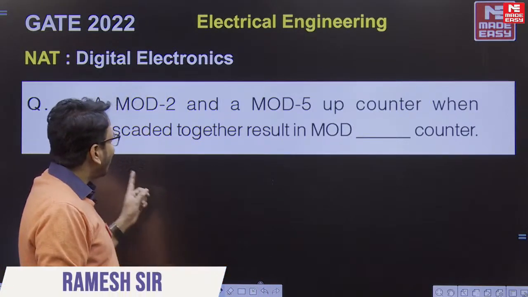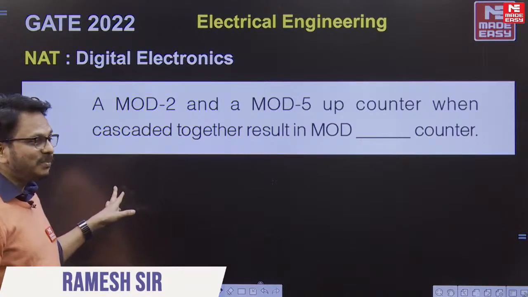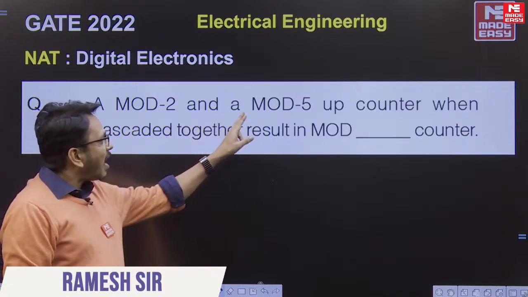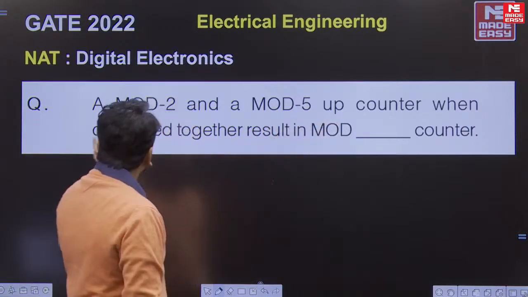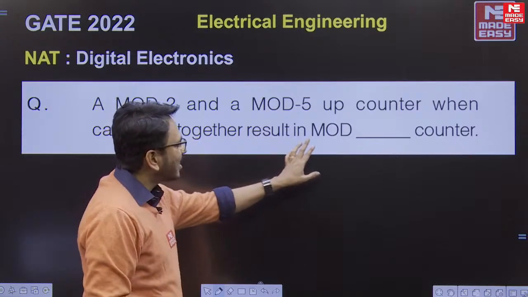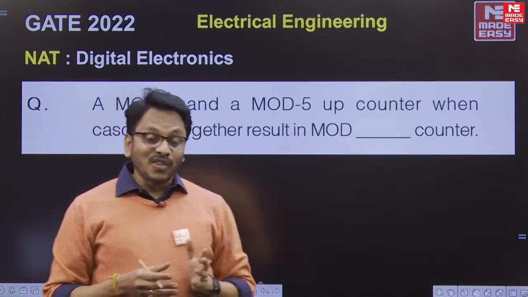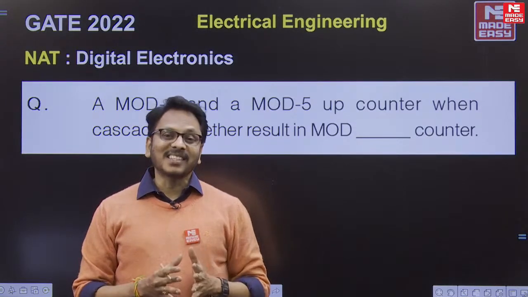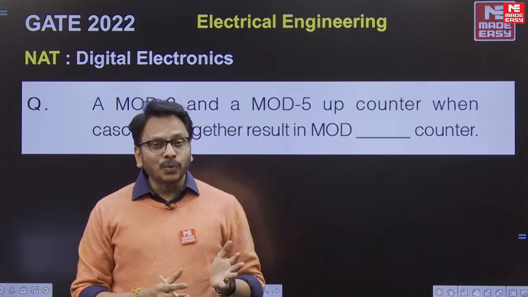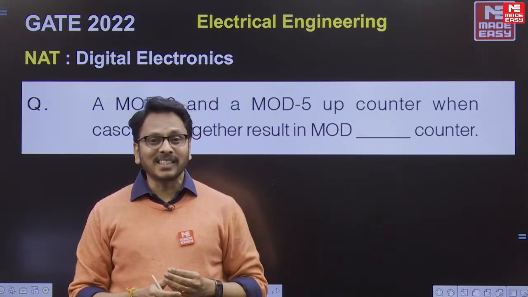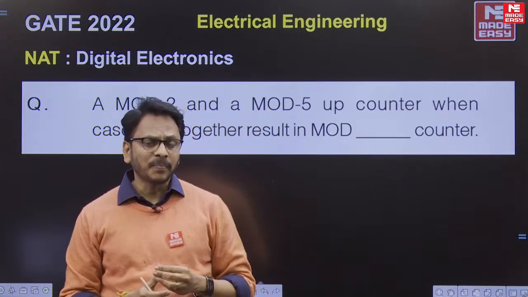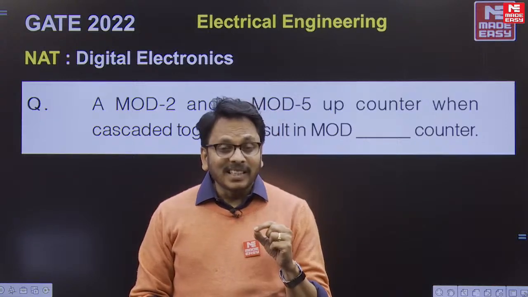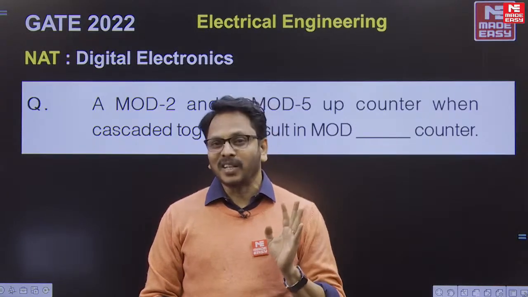Here, if you observe one question on the screen, this is a mod 2 and a mod 5 up counter cascaded together. What is the resultant mod value? Actually the question is related to cascading counters. As you know, when counters are cascaded, what will be the mod value? It is a very direct question which we already discussed in the classrooms, online and offline. In the workbook also this question is there. Very simply, we should multiply the mod values only.